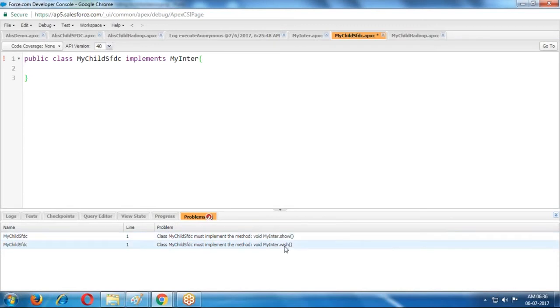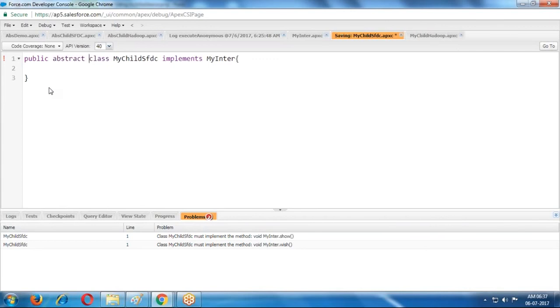Here show method and wish method are there. These two methods you must implement in your child classes. Otherwise, you can declare this class as abstract.